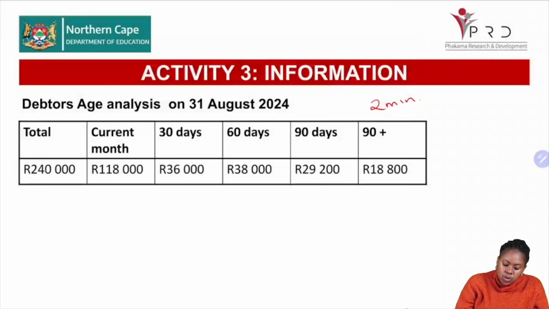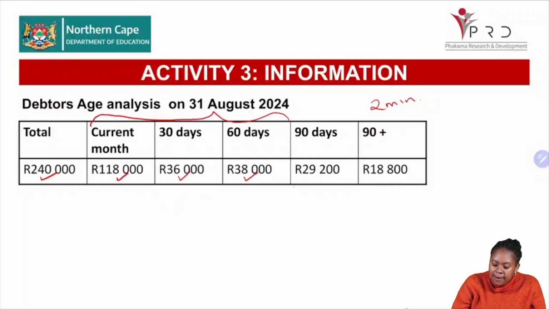Over here, we've got 240. This is the total debt. Then what is paid in the current month was 118,000. Then what is paid within 30 days was 36,000, and then within 60 days was 38,000. Everything that was paid within the 60-day period is compliant.